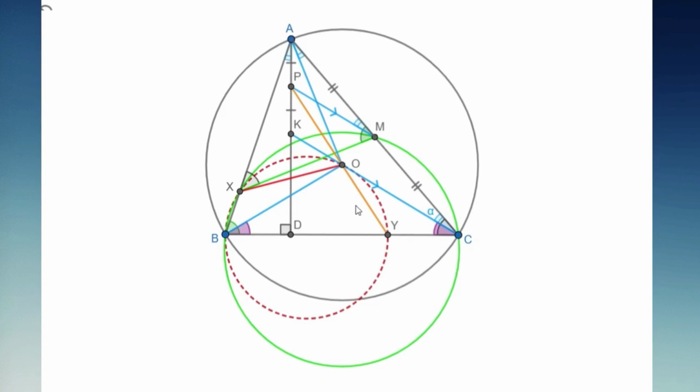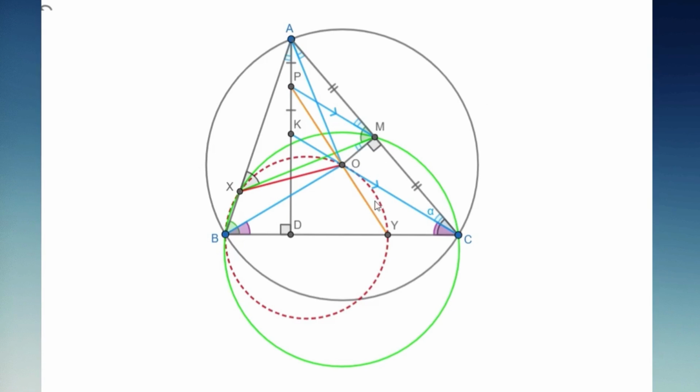If you look precisely at the problem, you can see that angle AMX plus XMO equals 90 degrees, because M is the midpoint of AC and O is the circumcenter of triangle ABC. So OM is perpendicular to AC. And since alpha is 90 minus B, we can conclude that XMO is also equal to alpha.